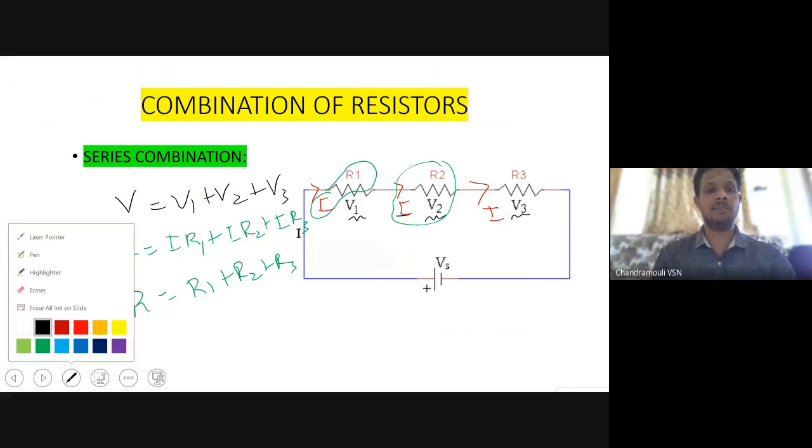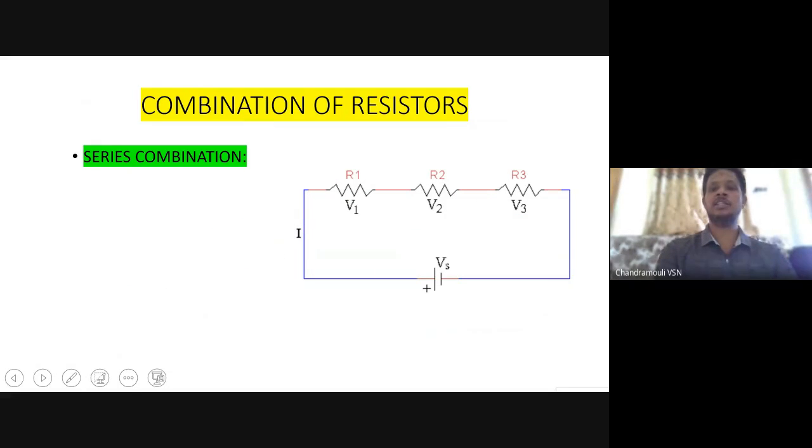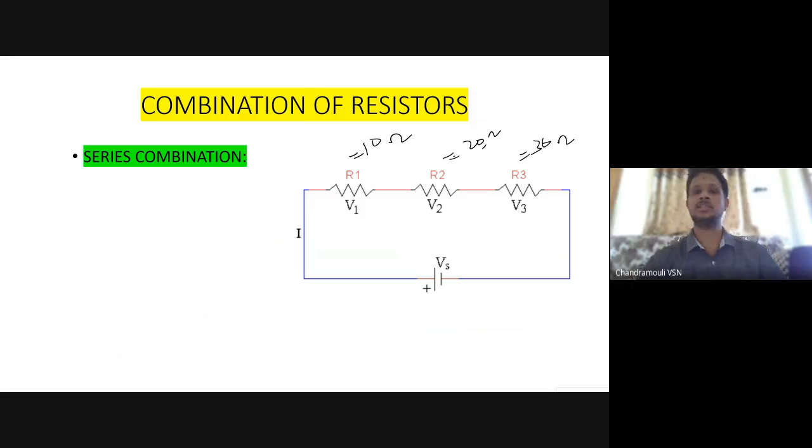Fine. Now I'll give one example. These resistor values I'll give you. If R1 is 10 ohms, R2 is 20 and R3 is 30, and these three are connected in series, what is the effective resistance? I want a little explanation also. Give the answer and explain or justify your answer.